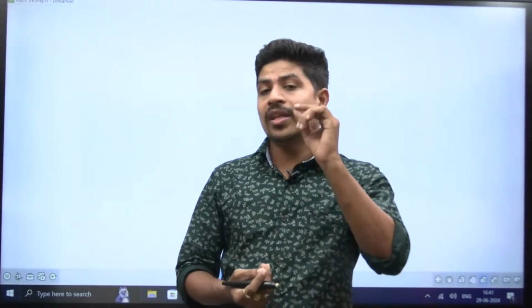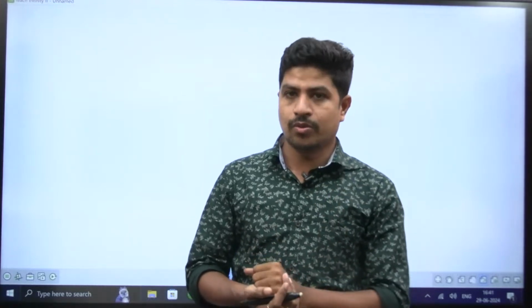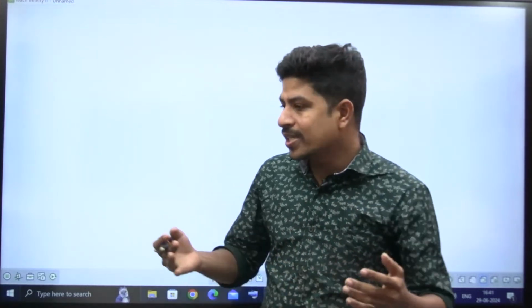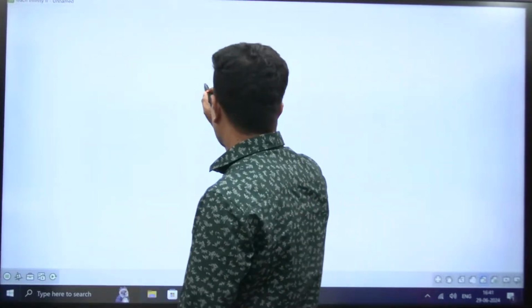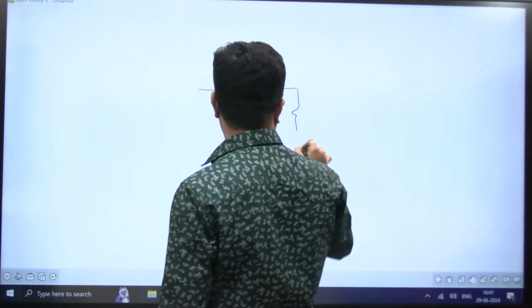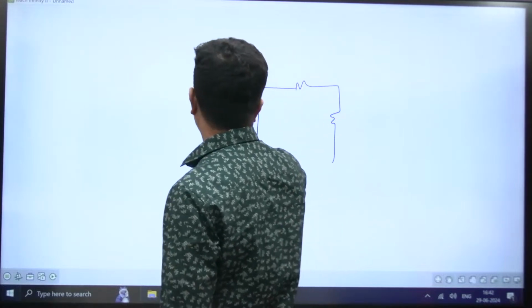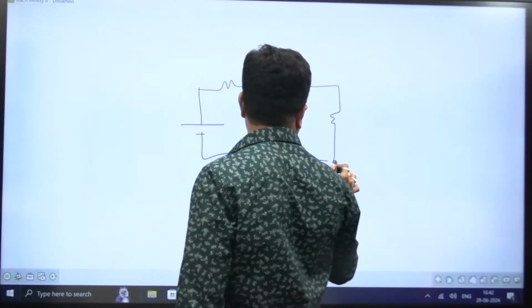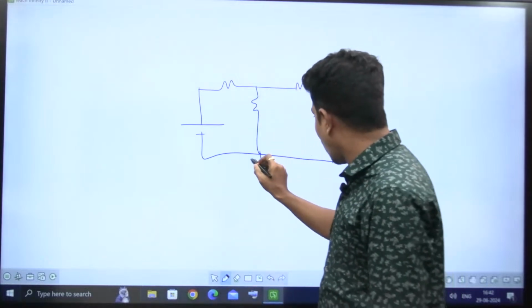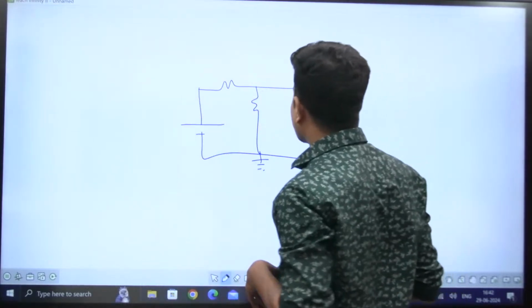And one more important thing here is planar and non-planar networks or circuits. What does it mean by planar and non-planar? Suppose I'm taking one diagram like this. Let me take it this way. This is planar. I'm able to draw it on this plane. But what is non-planar, sir?